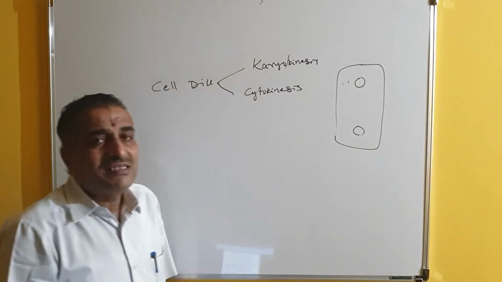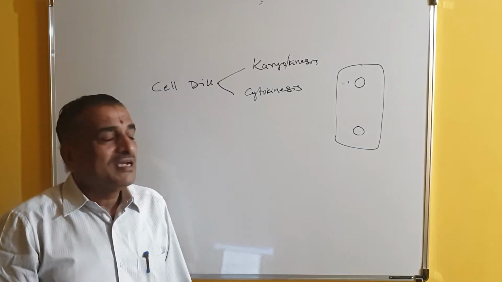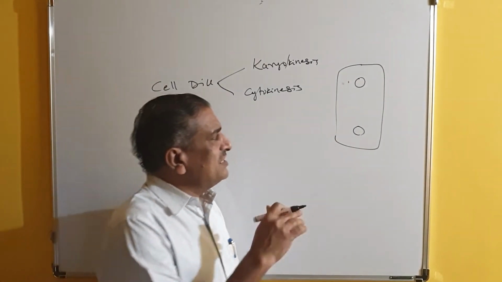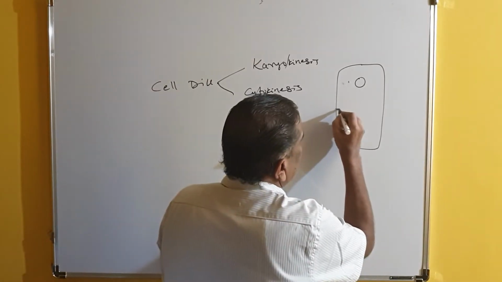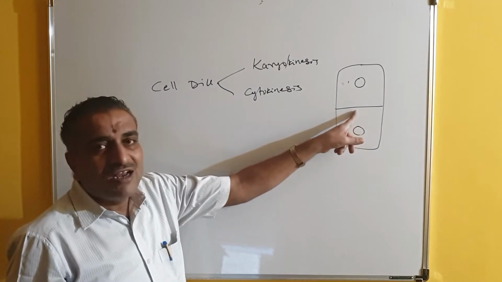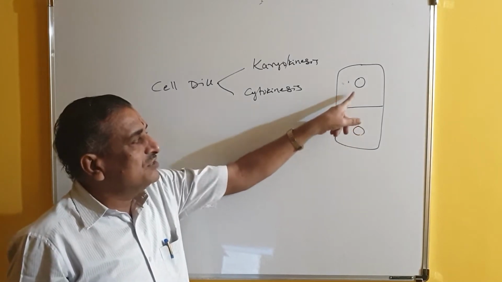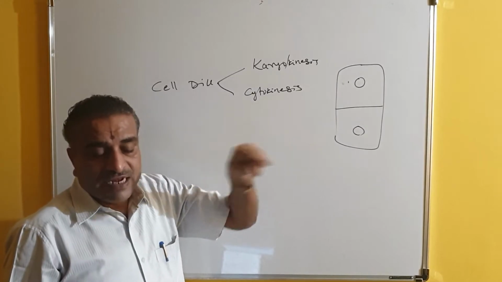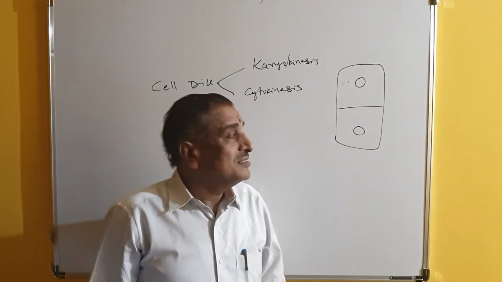So this is called karyokinesis. After the division of nucleus, the cytoplasm present in the mother cell is divided. So there is formation of a separating wall here. So this wall is formed, that is a division of cytoplasm. That is called cytokinesis.